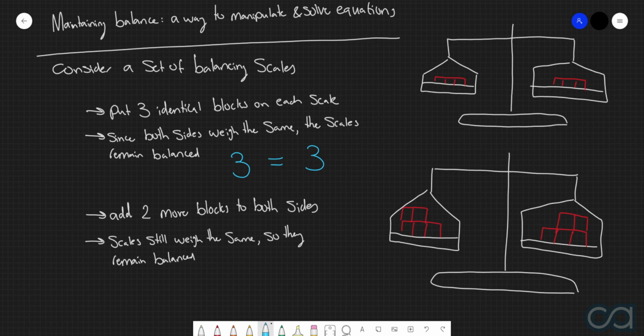What would the equation look like this time? Well, again, on both sides we initially started with 3 blocks, but then we added 2 blocks to each side. So what we would say here is that 3 plus 2 is equal to 3 plus 2. Because we started with 3 blocks on both sides, added 2, and this equals means that we've maintained balance.